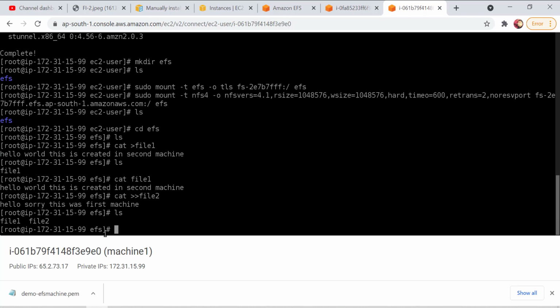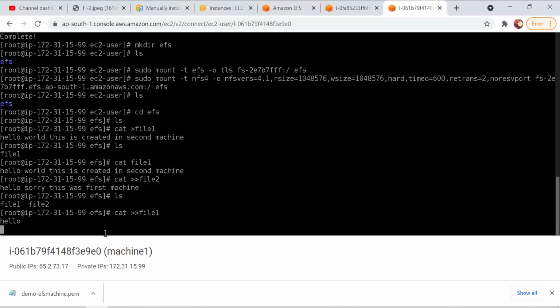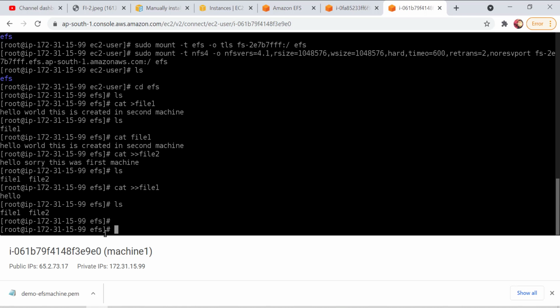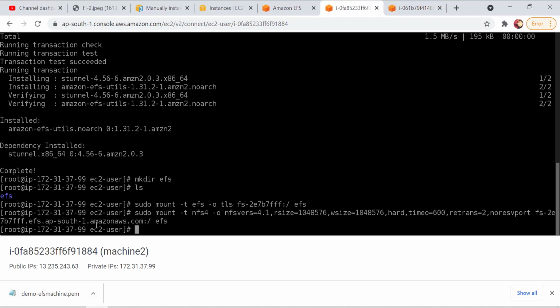Okay, ls. I have actually created the second file. If I want to append, I need to click here first, and then put the text. So ls, cat file1 I need to put here. The second text would be appended into this. So let's see if this comes into my other machine.